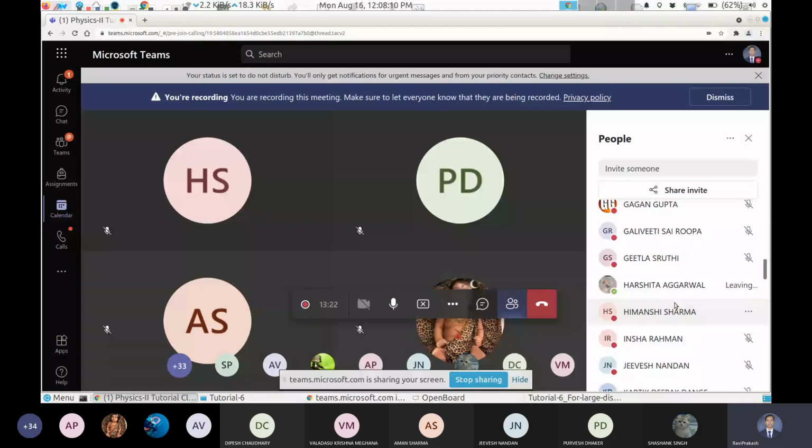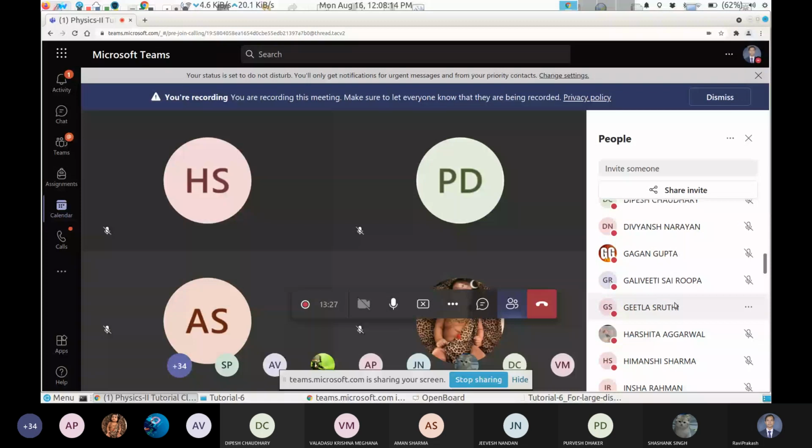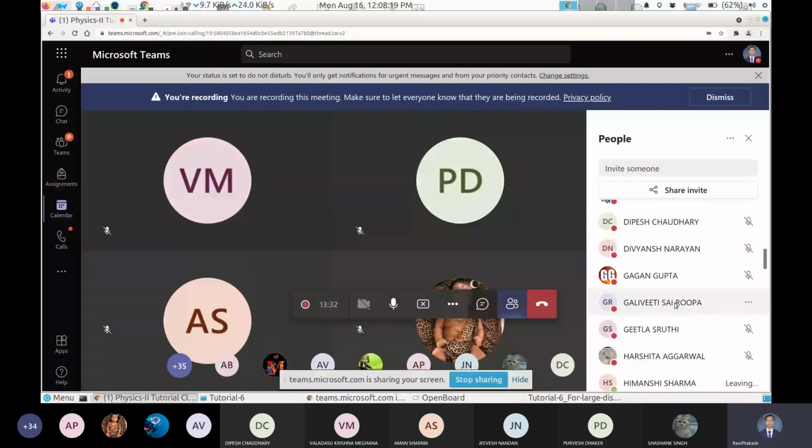Divyansh Narayan. Yes, sir. So, Divyansh, can you please tell me what is the direction of pointing vector here?